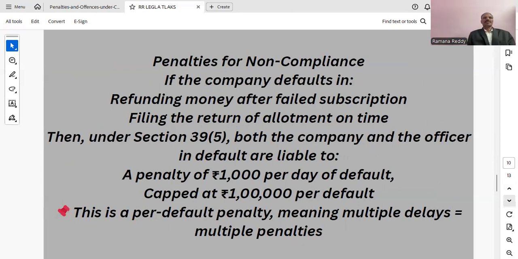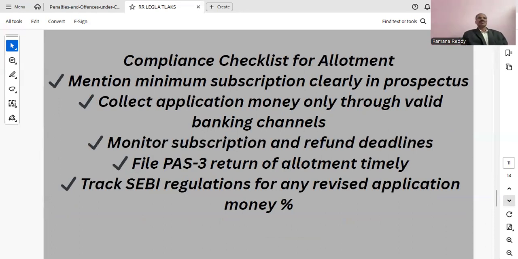Penalties for non-compliance: if the company defaults in refunding money after failed subscription, or in filing the return of allotment on time, then under Section 39(5), both the company and officers in default are liable. The penalty is 1,000 rupees per day of default, capped at 1 lakh per default. So this is a per-default penalty, meaning multiple delays means multiple penalties.